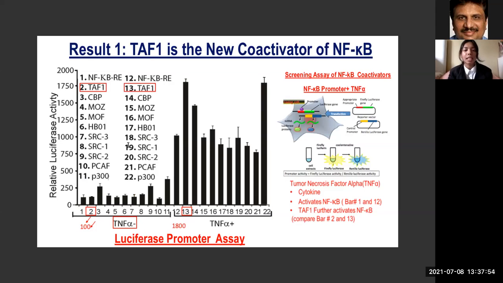We wanted to assess if there are new coactivators of NF-kappa B, given that it controls a myriad of genes. Two years ago, we performed a screening luciferase assay. This assay was performed by transfecting the NF-kappa B promoter into the 293T cells. As you can see, comparing 2 and 13 shows a big increase.